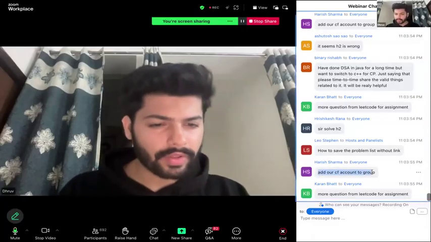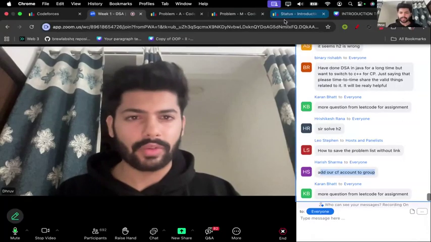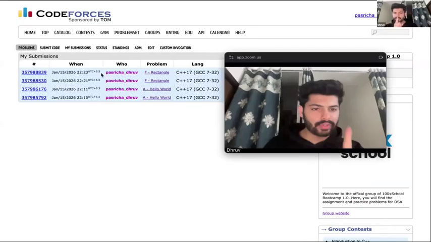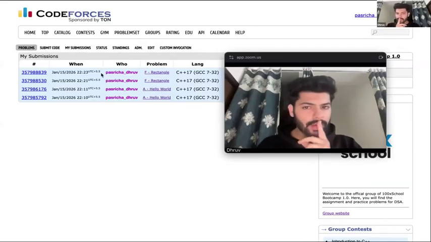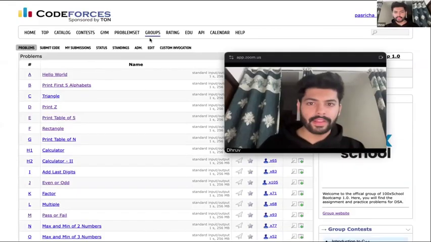Add our CF account to group. So Harish, I cannot add that manually. ठीक है. आप बस उस लिंक पे एक बार क्लिक करो. You just go to that link and you will be able to access. अच्छा, someone was asking कि यार अब लिंक तो खो गया हमारे पास. We don't have that link. We lost the link. How do we open these questions again?